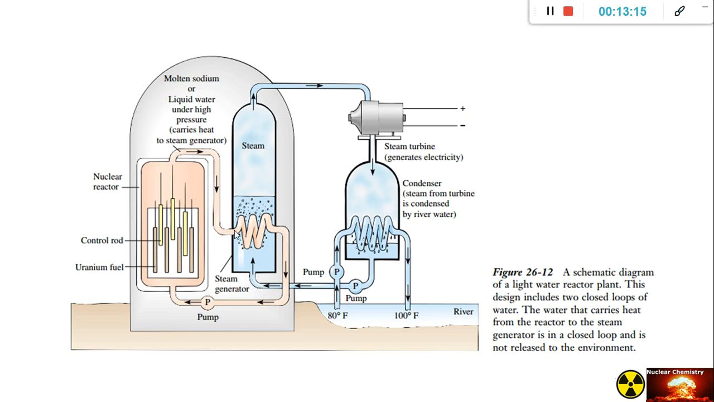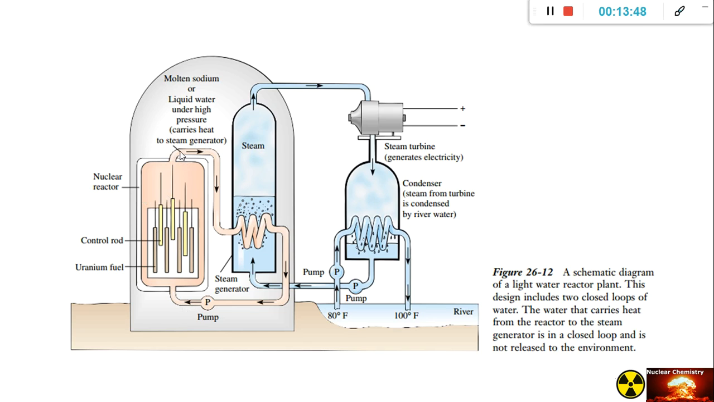steam generator. This one is liquid water under high pressure. So the water pumped from here will heat up, and from liquid it will turn into steam. So it just goes there. Then here, the turbine is turned, which generates the electricity. The reason it heats up here is because of this one.